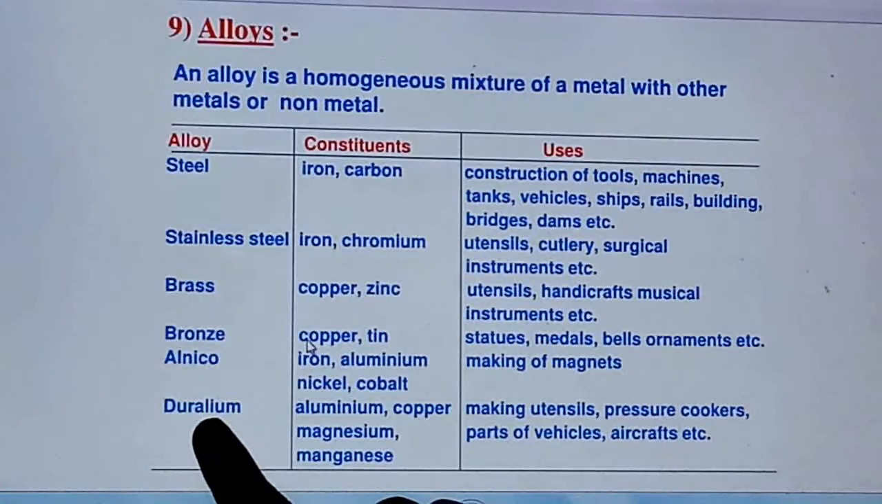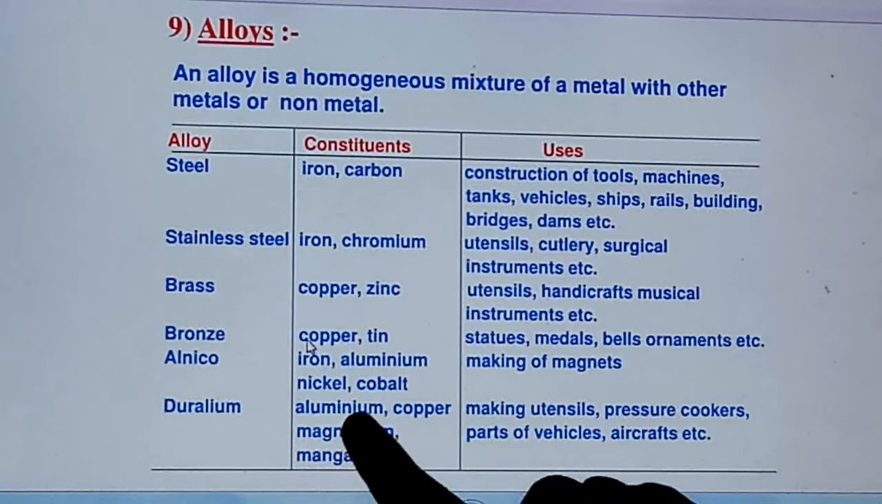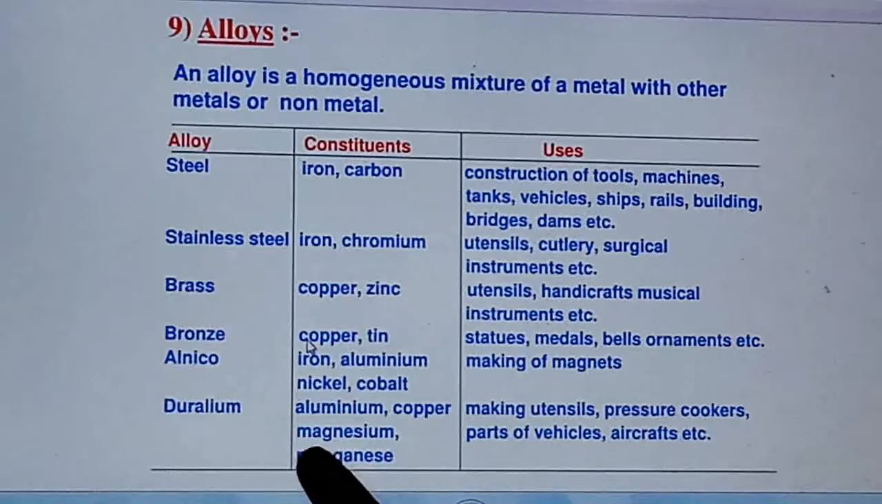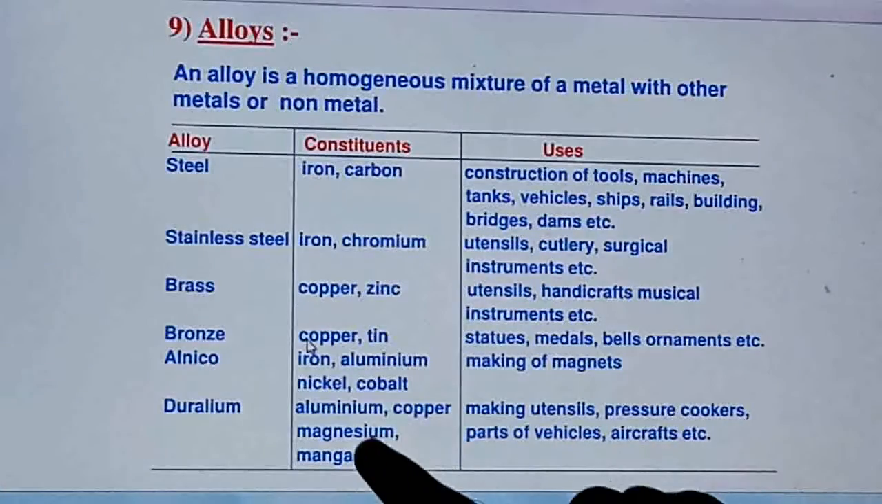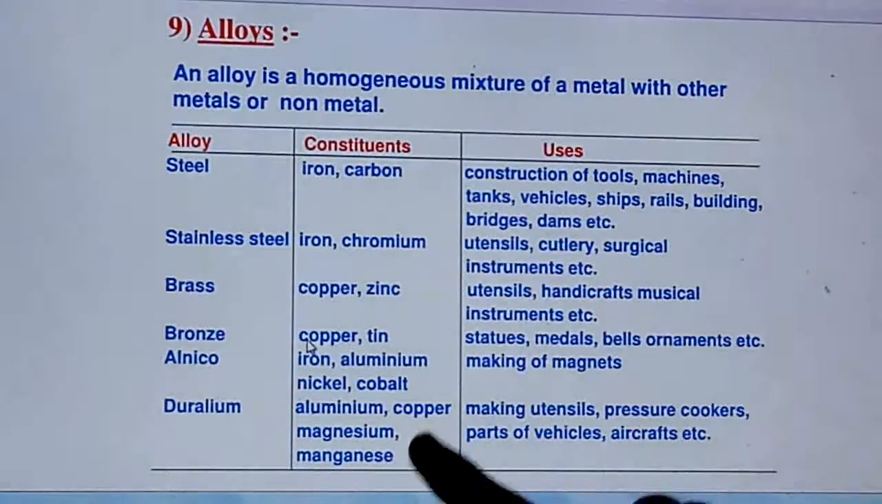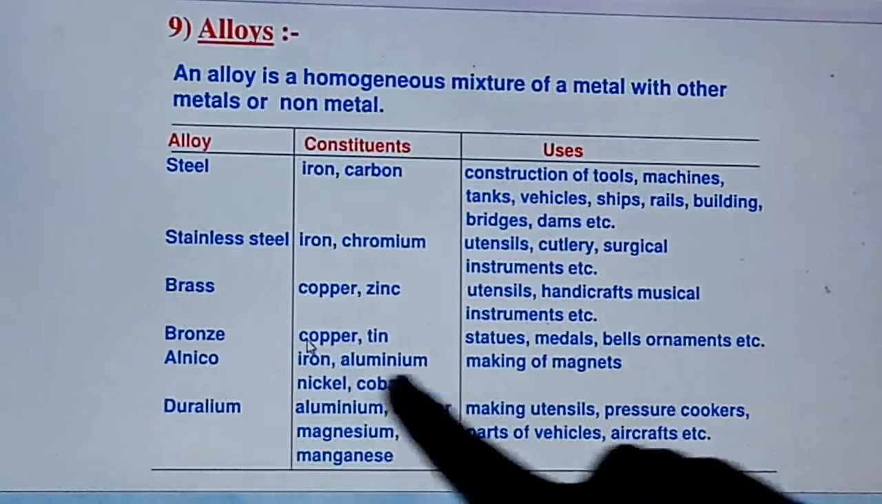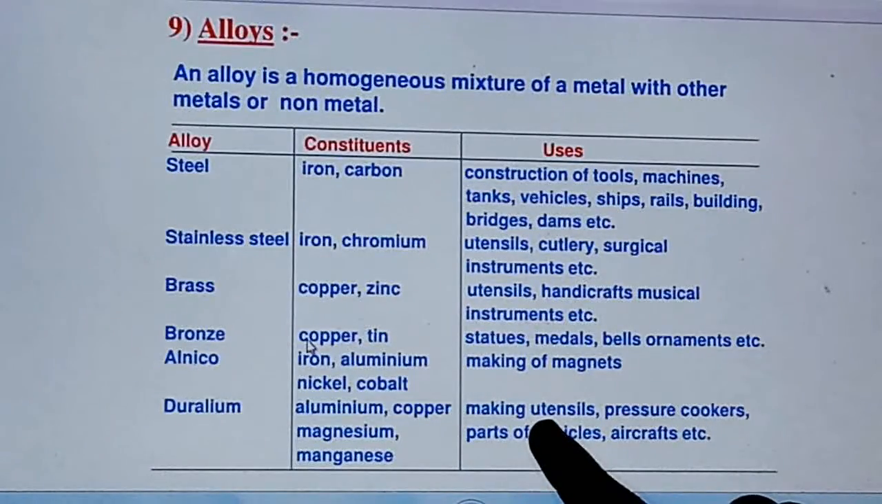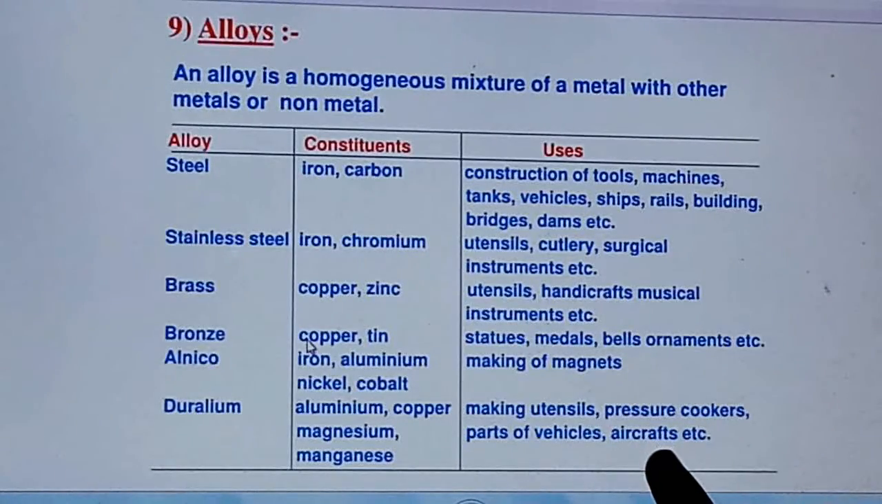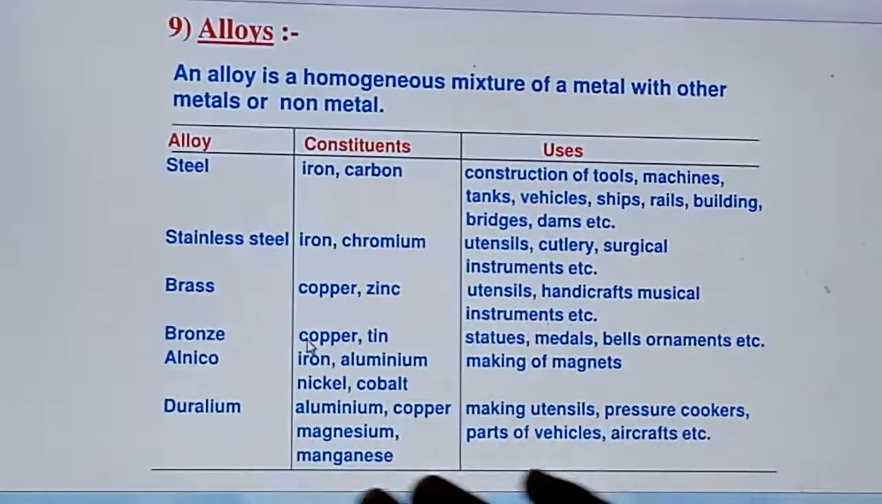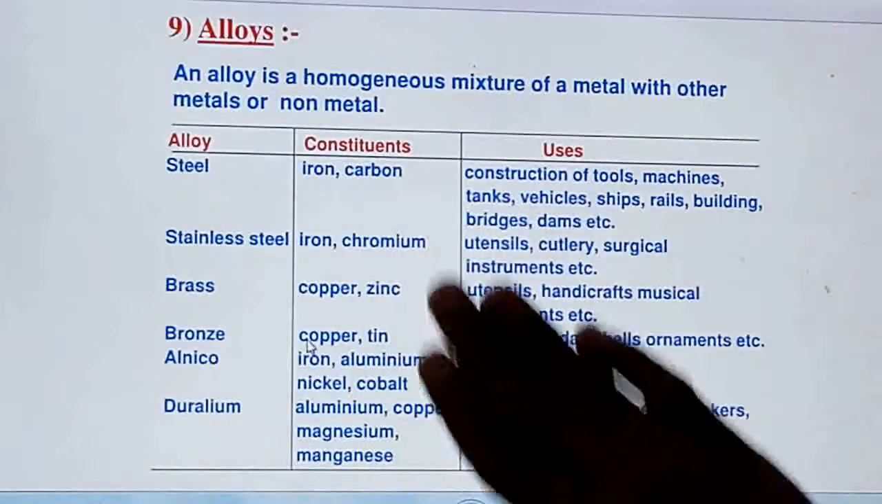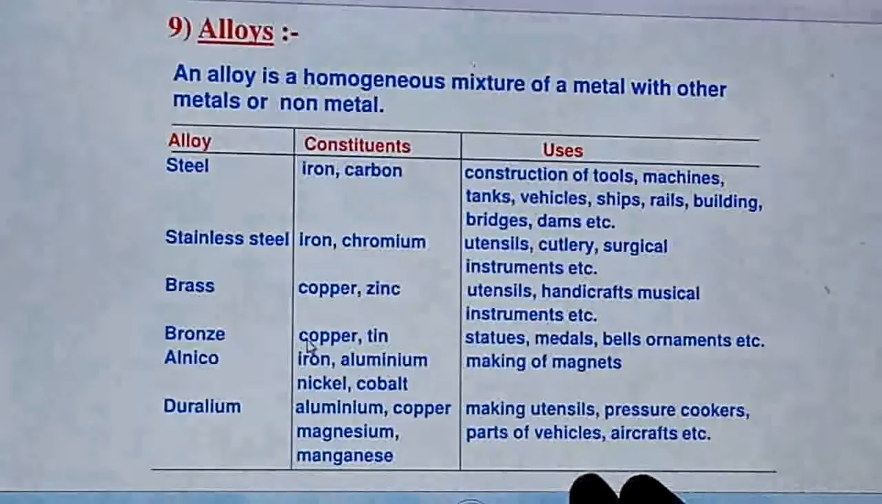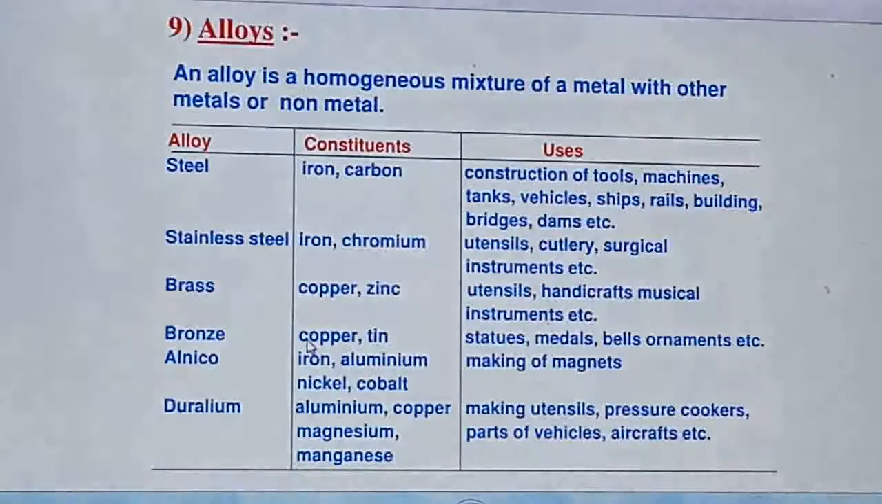Duralium, another alloy, is made up of aluminium, copper, magnesium and manganese. All these four will be mixed together and form duralium. Duralium is used for making utensils, pressure cookers, and parts of vehicles and aircraft. So these are various alloys with their constituents and their various uses. Just to go through it.